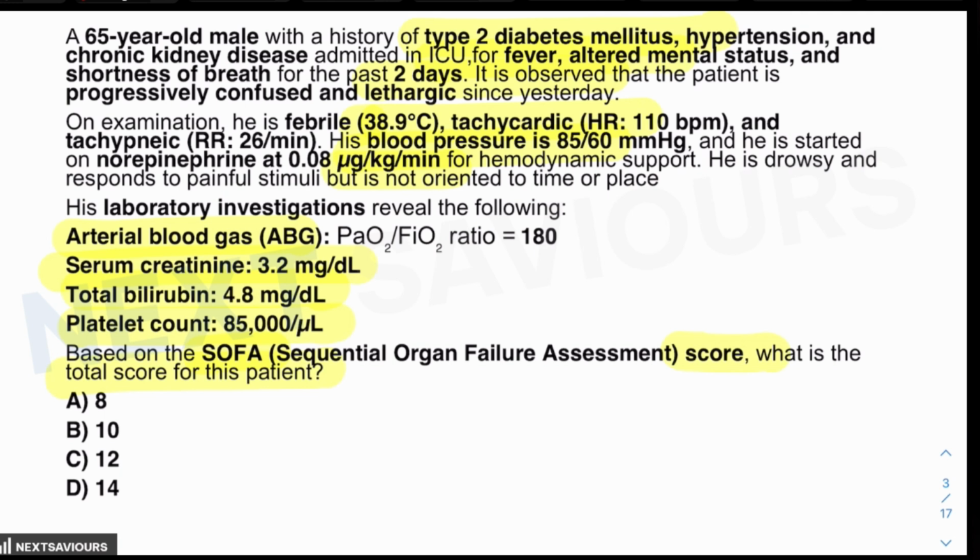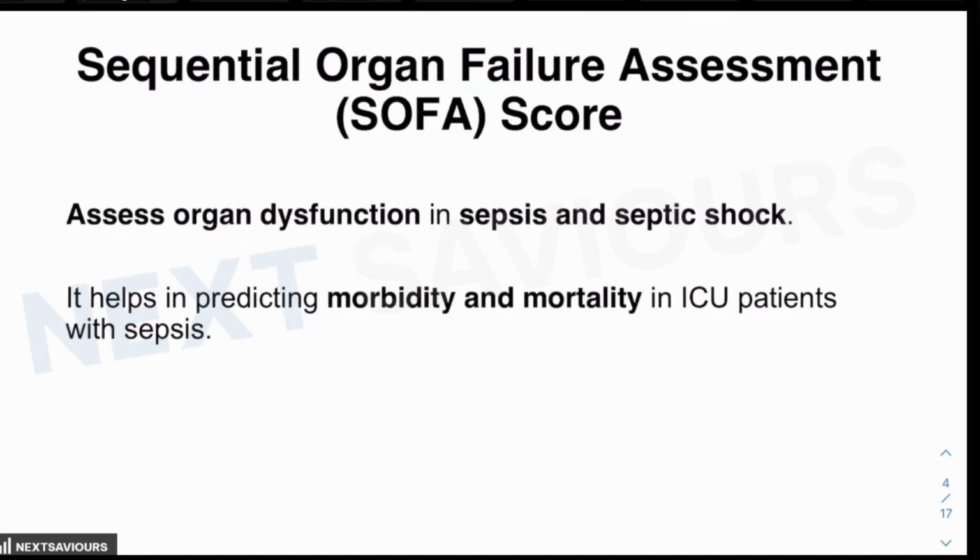So the topic for today is the Sequential Organ Failure Assessment, that is the SOFA score, and the Quick Sequential Organ Failure Assessment, that is the QSOFA score. First of all, we have to start with the SOFA score, which is the Sequential Organ Failure Assessment.